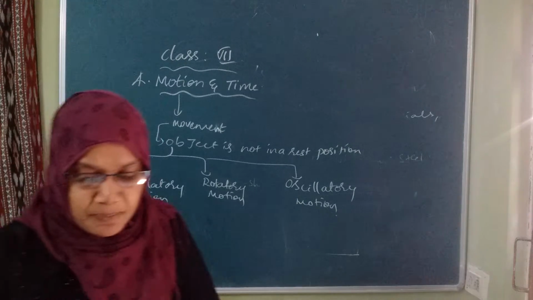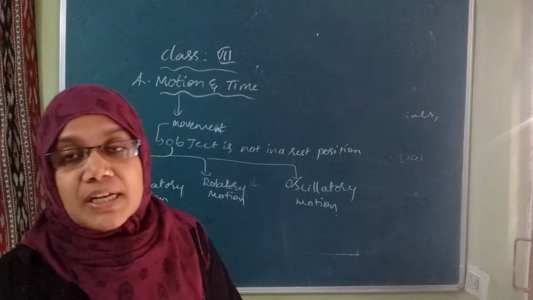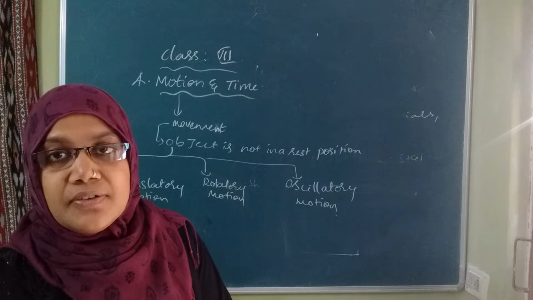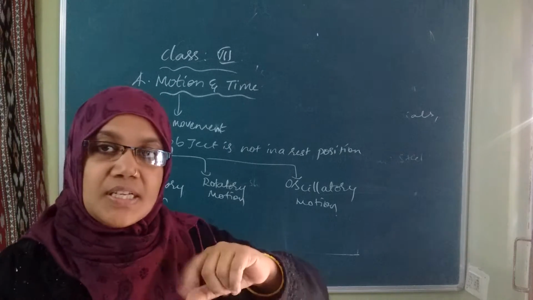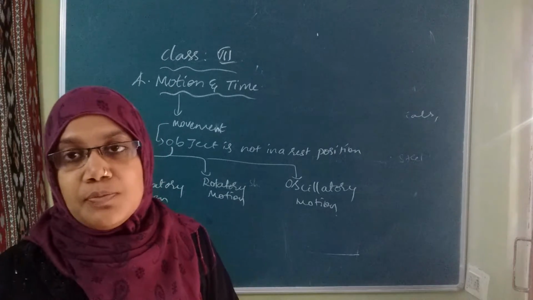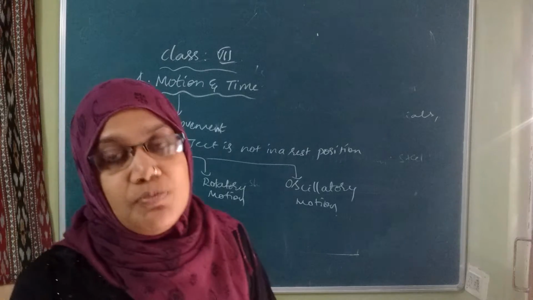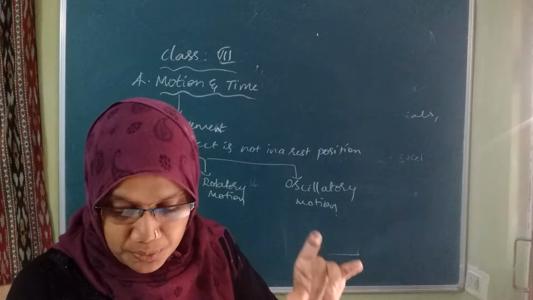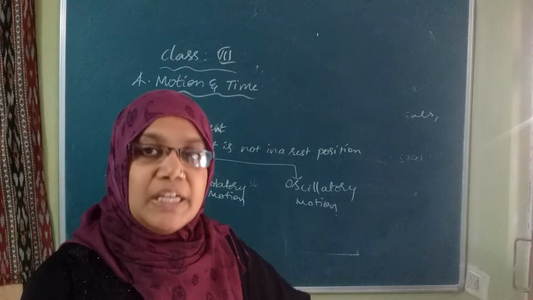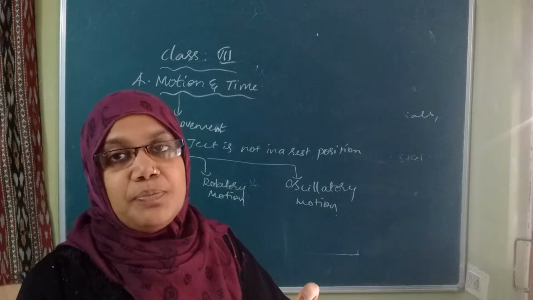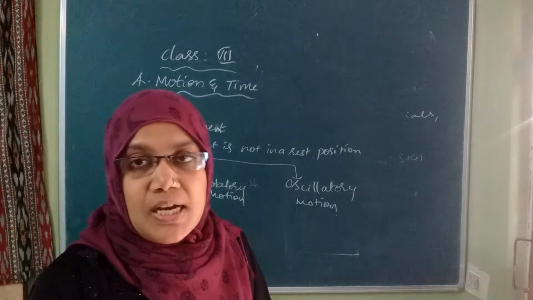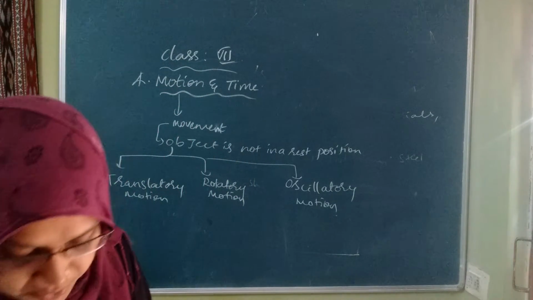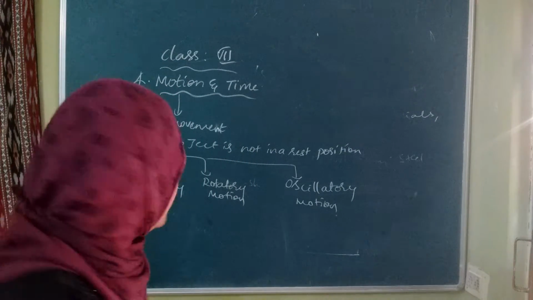Translatory means the body runs along a straight road. The second one is rotatory motion, which means the body moves in a circular path. The third one is oscillatory motion, which means the body moves about a fixed point in a particular pathway. Then we will see examples with the help of definitions. Note this down please.